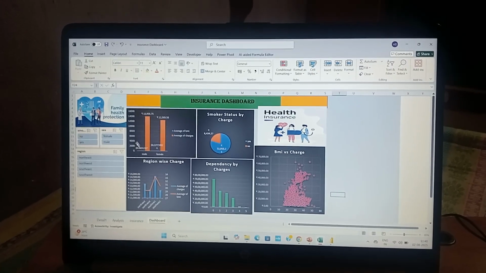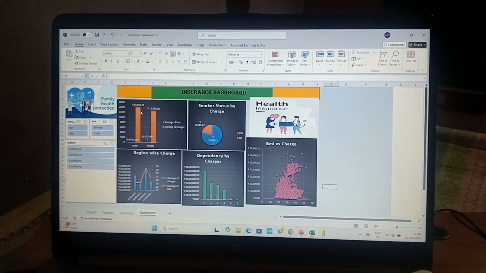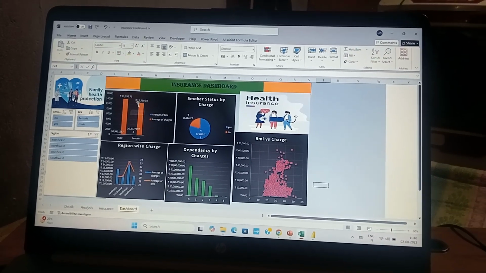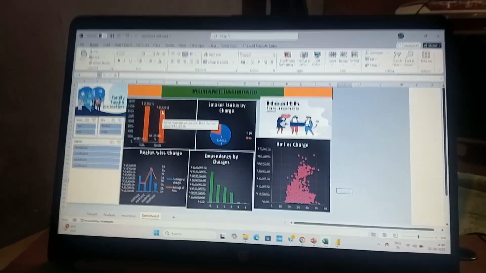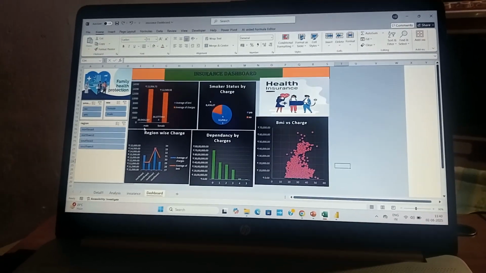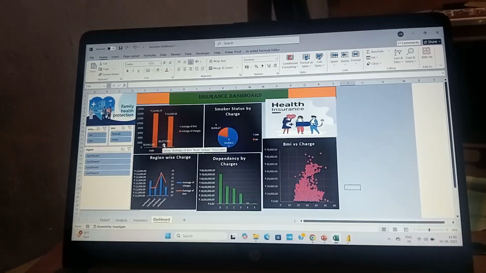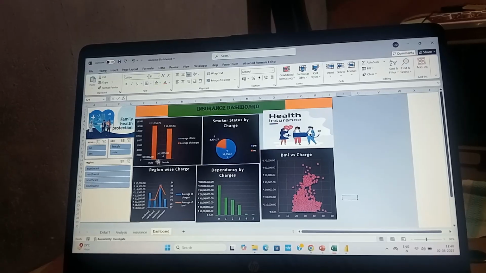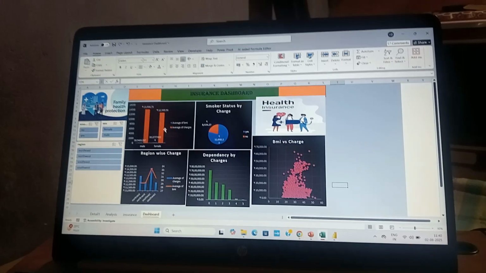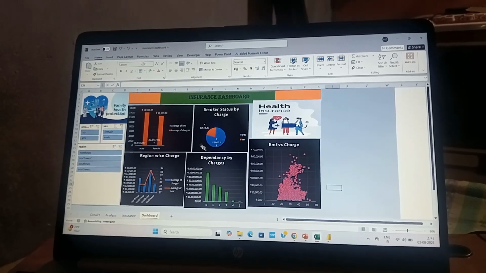In this chart we can see the average money spent by males is 13,956, and by females is 12,569 rupees. And the male average BMI is 30.94, and female is 30.37. Not too much margin, but we can see the difference in the average charges in the charts also.